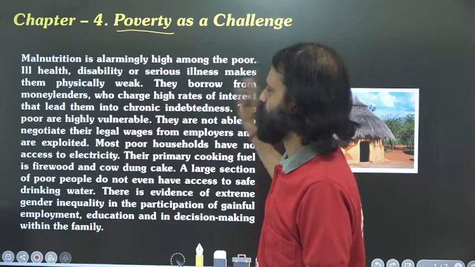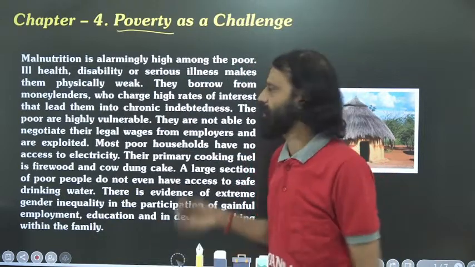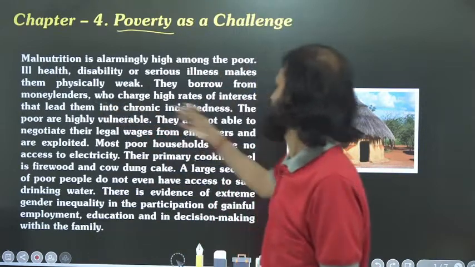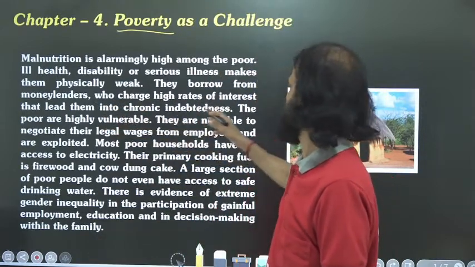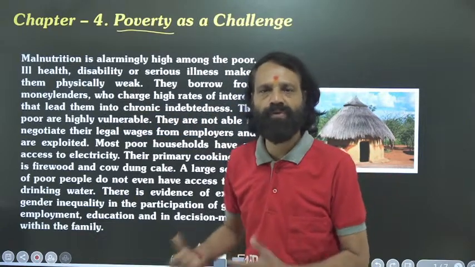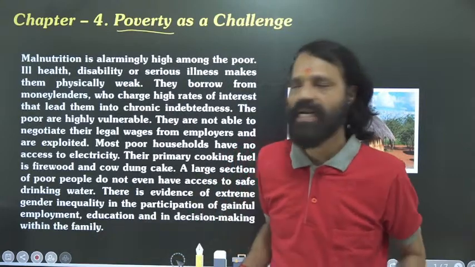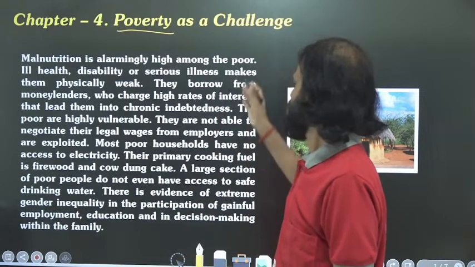They borrow from money lenders. What do they do? They take money from others. They are known as money lenders. They take money from money lenders who charge high rates of interest that lead them into chronic indebtedness. So, a lot of debt they have. They borrow money from others, so they take money from the money lenders. So, they are in debt.